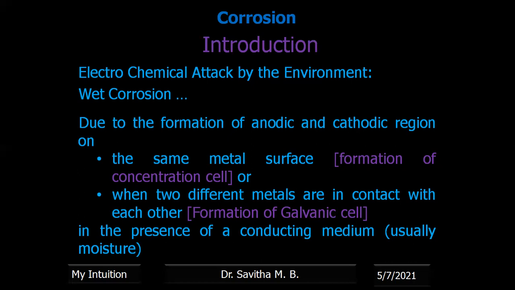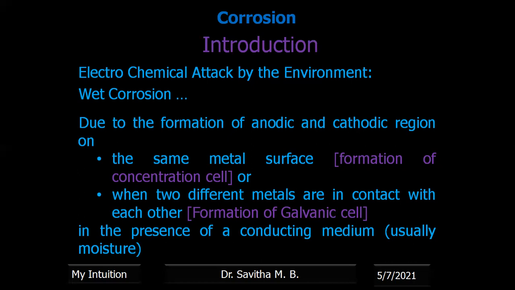Sometimes on the same metal surface also there will be corrosion. That is because we have also studied about concentration cell. Concentration cell states that same metal, same electrolyte, but the concentration of the electrolytes, the concentration of the ions, are different. Here also there may be a difference in the concentration of the environment, the reach of the environment may be different at different regions of the same metal. That itself is sufficient to create a difference. And whenever there is a difference, a potential develops, right?